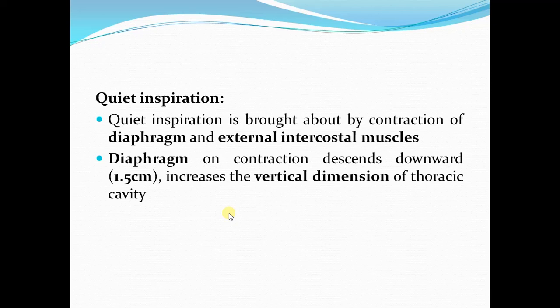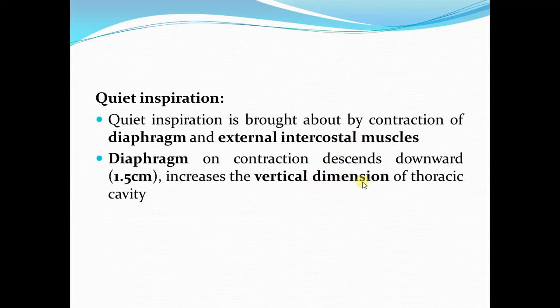Now, what happens due to contraction of the diaphragm? When the diaphragm contracts, it descends downward. Its dome is flattened and it causes an increase in the vertical dimension of the thoracic cavity.